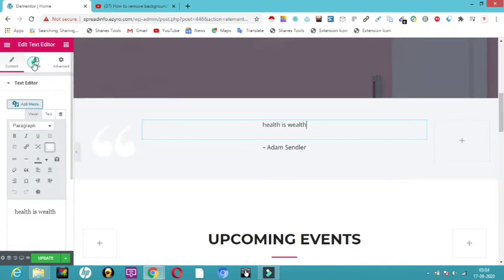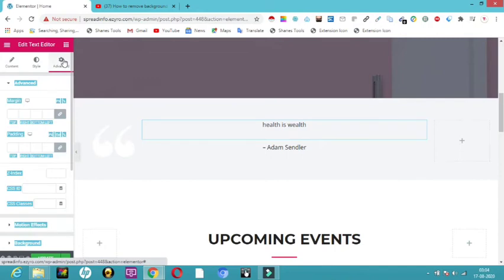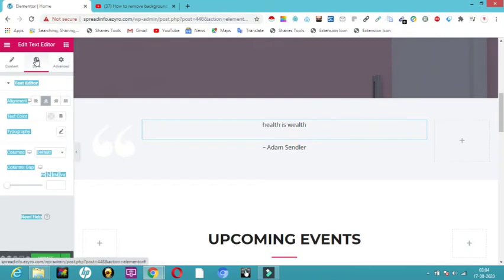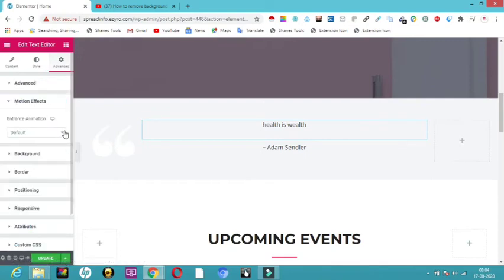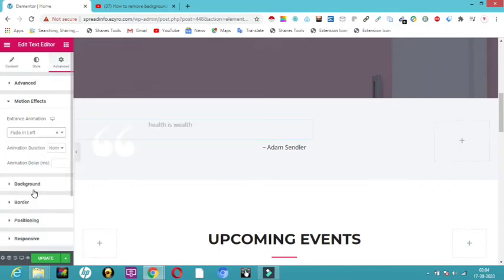And as I told you about style and advanced, that is how you can make the hovering, margin, padding, and motion effects. If you want to give any motion effects to that, you can give it. So here is advanced. If you want to give any motion effects, let me show you where it is. So here it is. If you want to give any motion effects, you can give. So this we have discussed. This is how we give effects and all that.